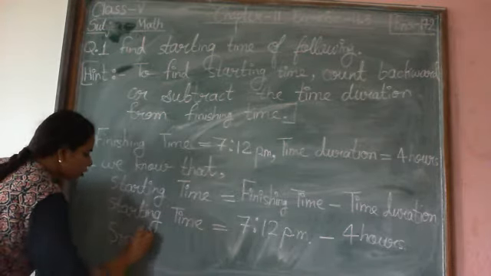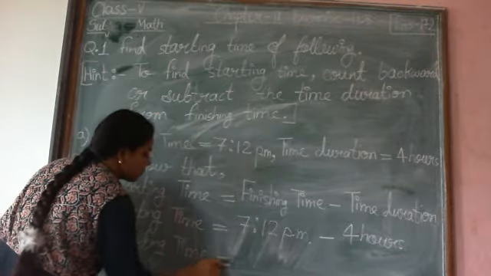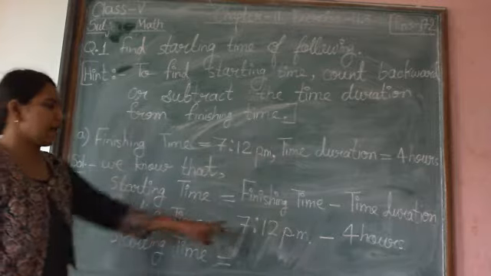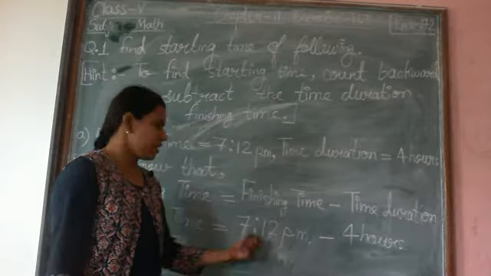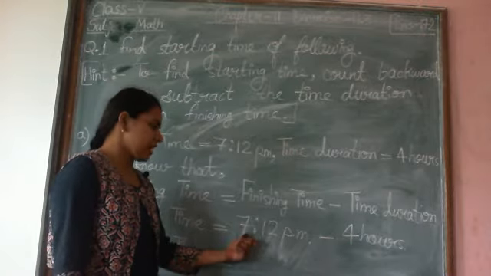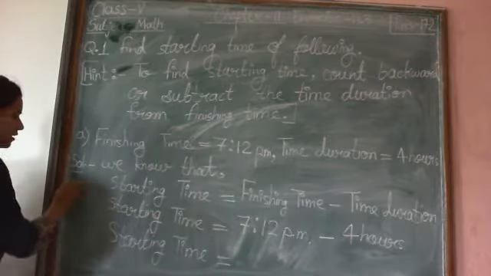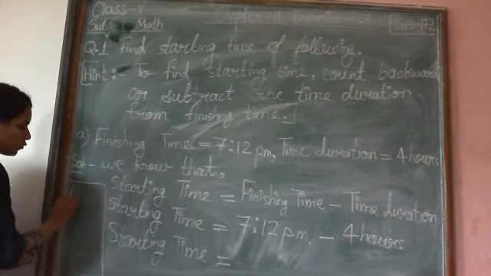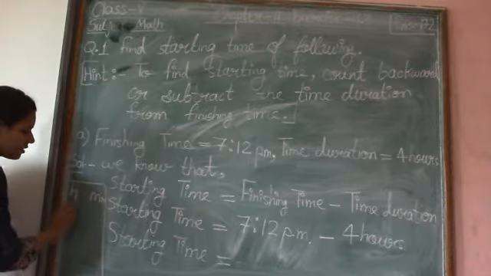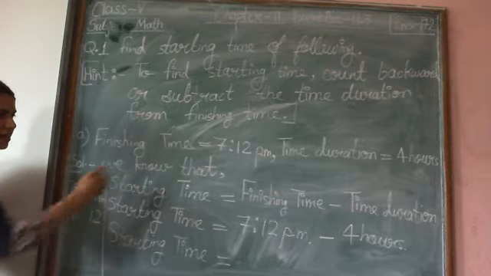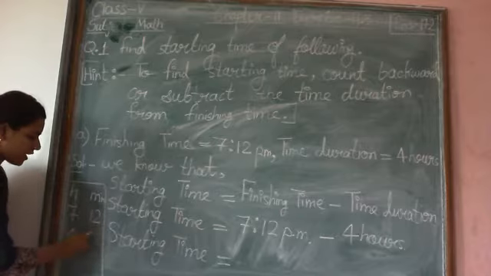In rough work, what you will do? You will arrange both the numbers column wise. 7:12 p.m. means 7 hours 12 minutes. So in rough work, you will write hours and minutes. What is hour? 7 hours 12 minutes. And the next is 4 hours. Nothing is in the minute, so write 0, 0.